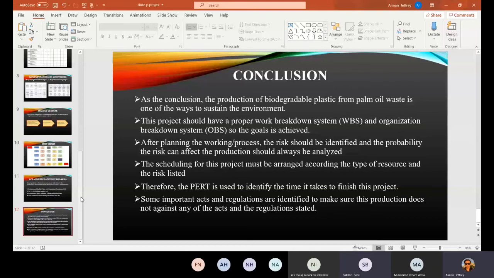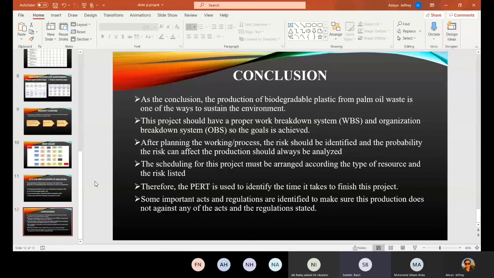So for conclusion, the production of biodegradable plastic from palm oil waste is one of the ways to sustain the environment. This project should have a proper work breakdown structure, WBS, and organization breakdown structure, OBS, so the goal is achieved. After planning the working process, the risk should be identified and the probability that the risk can affect the production should always be analyzed. The scheduling for this project must be arranged according to the type of resource and the risk listed. Therefore, PERT is used to identify the time it takes to finish this project.